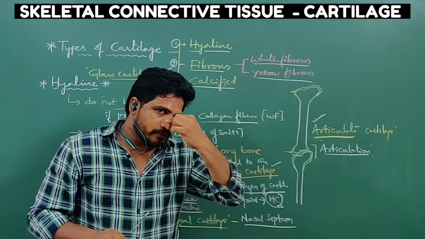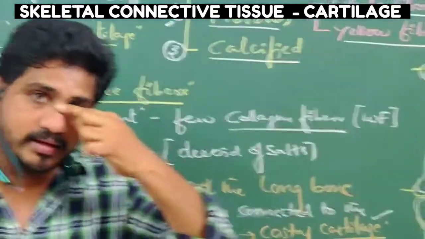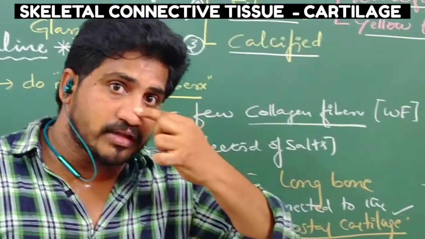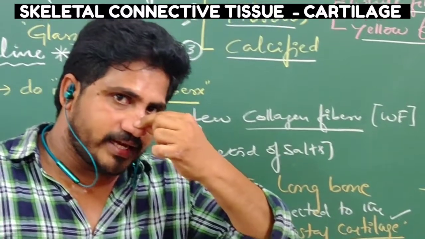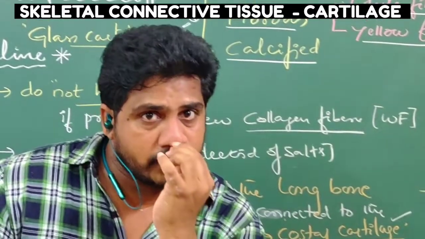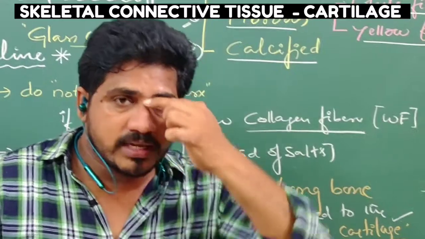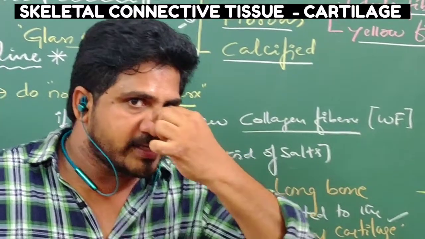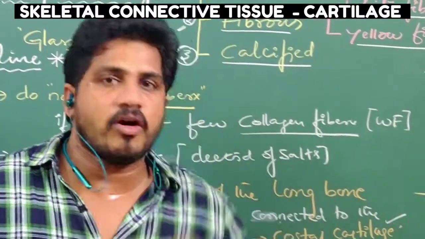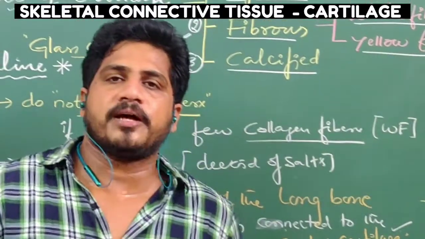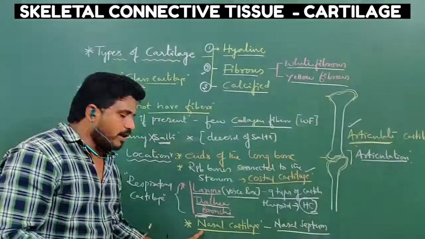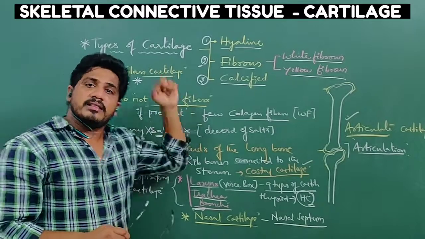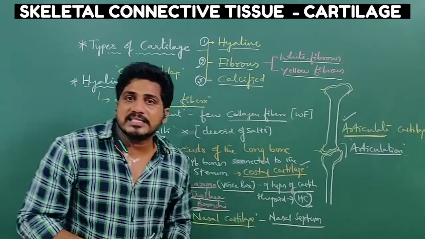This nasal septum is very soft. Just below the bone there is a soft part. Between the tip of the nose and the hard bone there is a flexible part. This is called the nasal septum. That nasal septum of animals is made up of hyaline cartilage. There we can give another name, nasal cartilage.